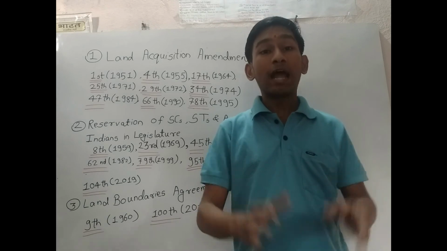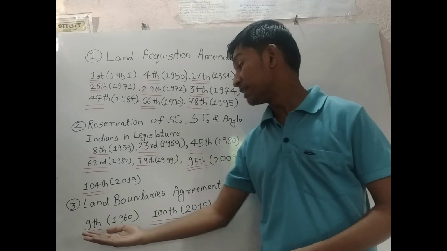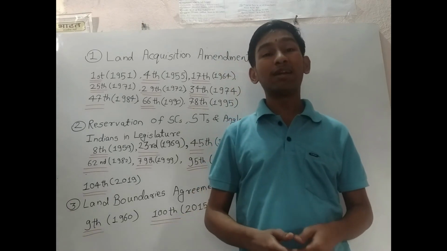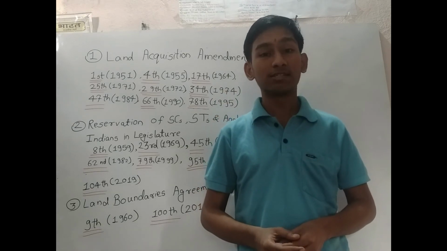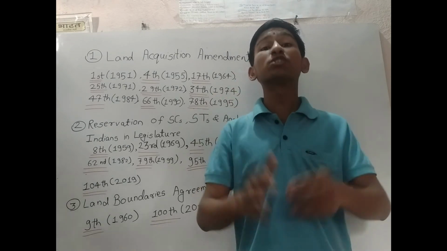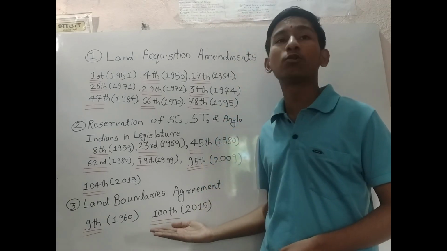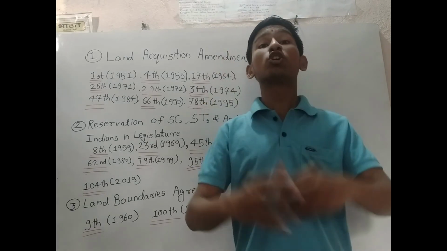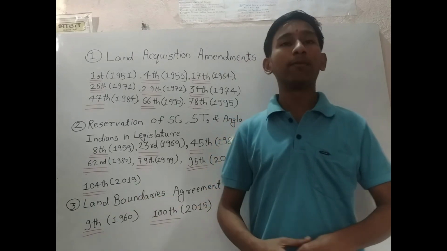All the land dealings regarding the boundaries of the Indian territory are discussed in these 2 amendment acts. The first is the 9th Amendment Act, where the land agreements with Pakistan in 1960 are discussed, and the 100th Amendment Act, where the exchange of land pockets with Bangladesh was made, introduced in 2015. All the necessary changes were made in the first schedule of the Indian Constitution with respect to the land boundaries agreement.